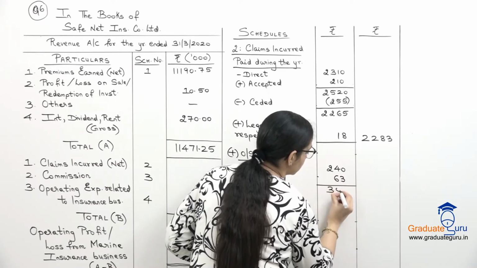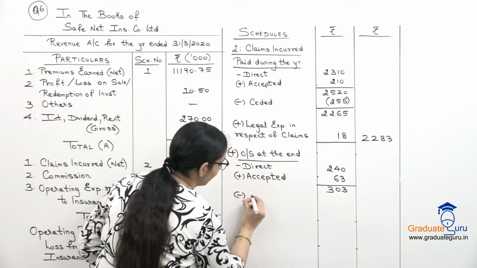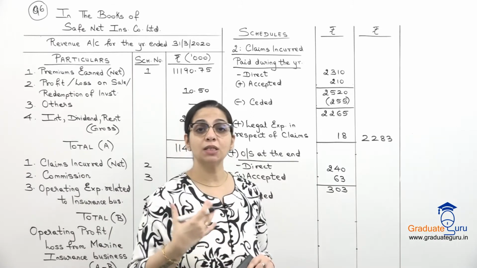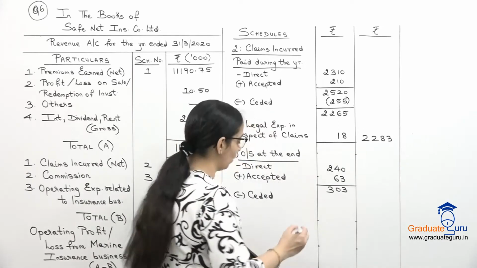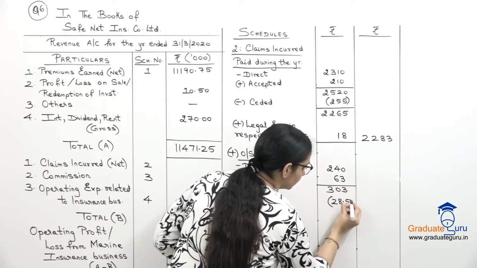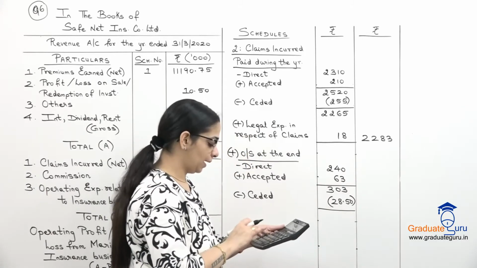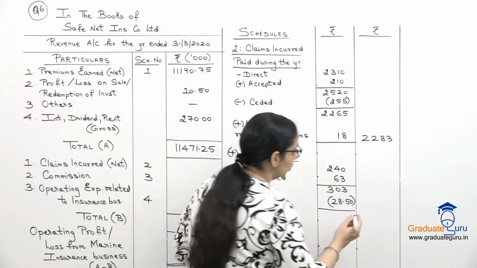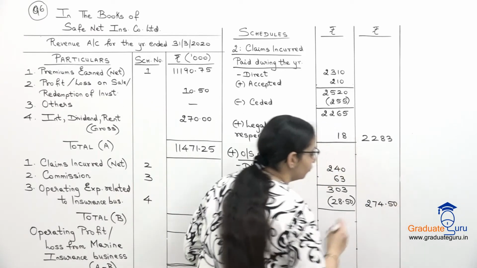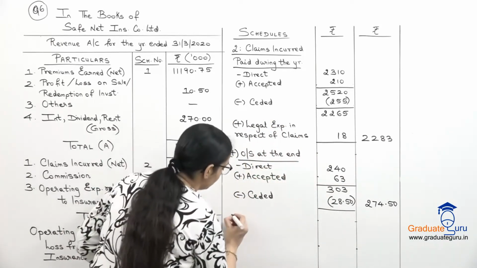So when we take a total, we get 303, and from that I subtract my ceded. Ceded is the claims receivable at the end, which is 28.5. Let us subtract this. 303 minus 28.5, we get 274.50.